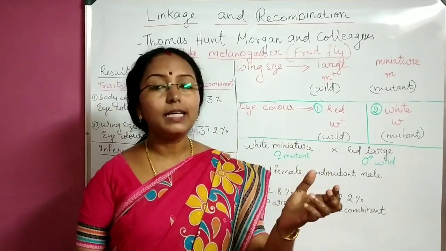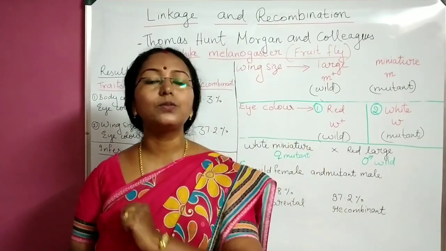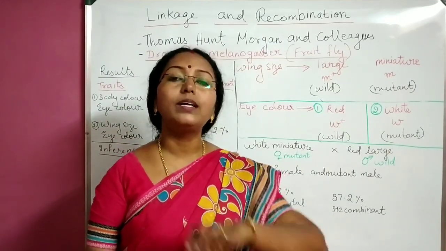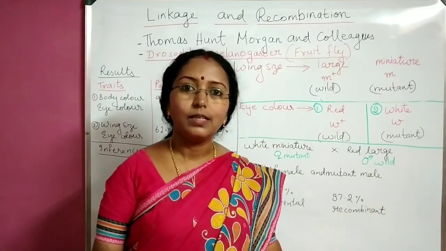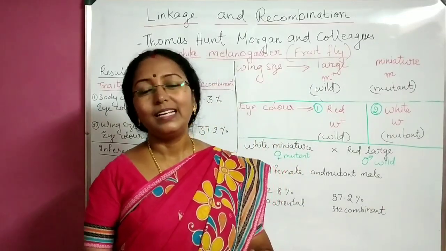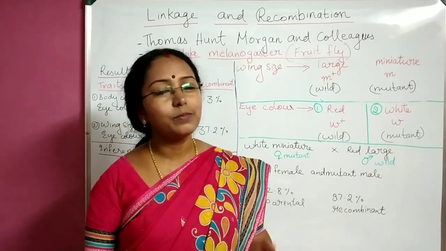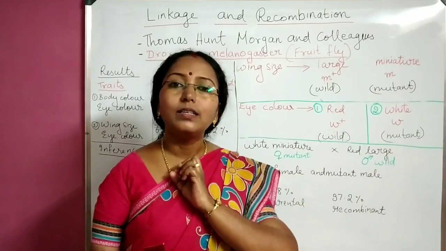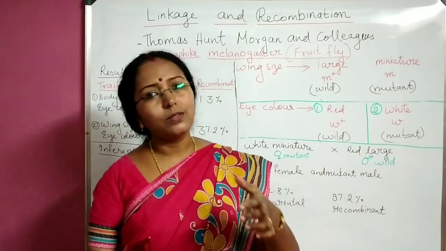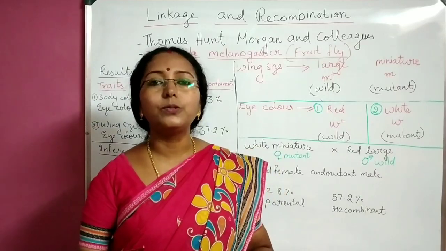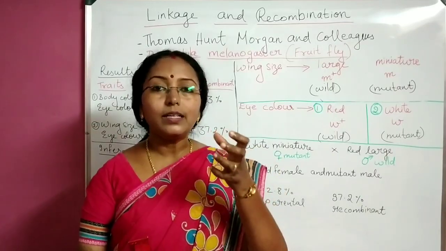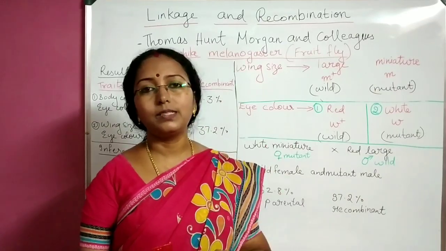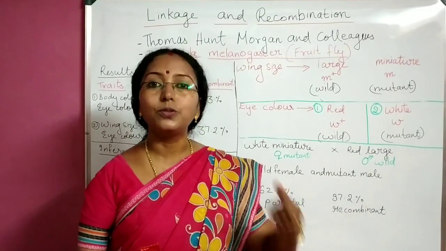So why could Mendel get that 9:3:3:1 ratio? Because all the 7 traits that he had taken were in 7 different chromosomes. That was his luck actually. He didn't know anything regarding chromosomes, genes, nothing. But whatever characters he had taken were in different chromosomes. So he could come to conclusions very easily, and he could prove the credibility of his data with mathematical calculations. It was very simple for him to do that.